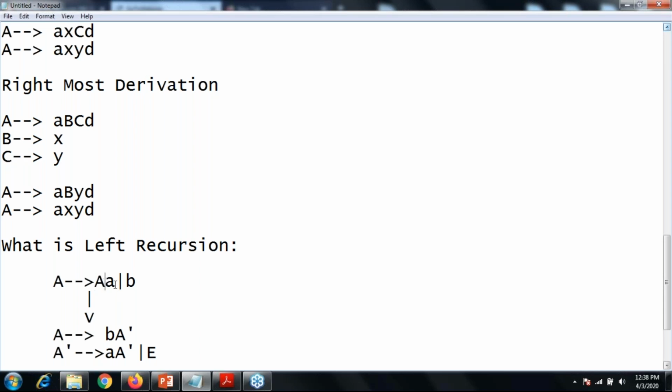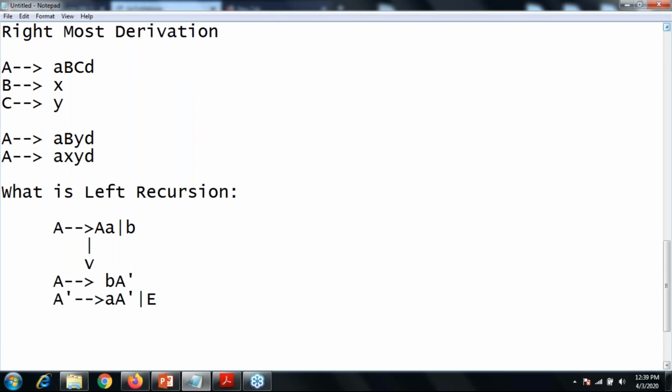So we have three major options: I can put alpha at the first place, beta at the first place, or epsilon at the first place, right? So I can remove the left recursion from the given grammar. Okay, so that is the basic formula for this.